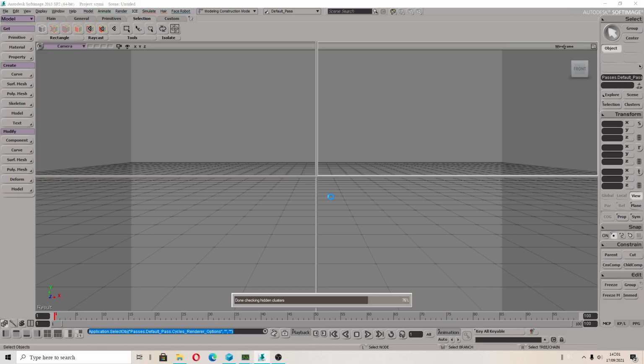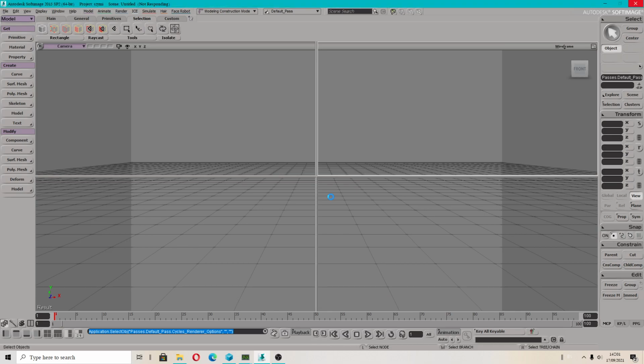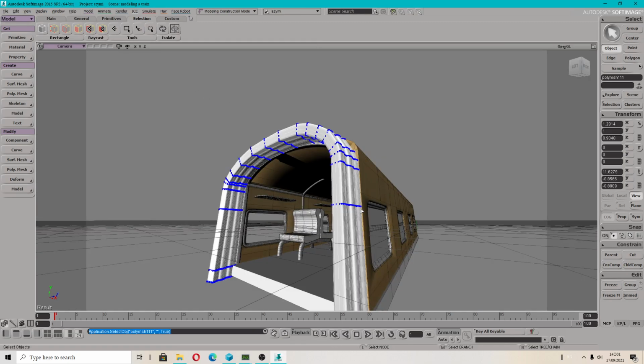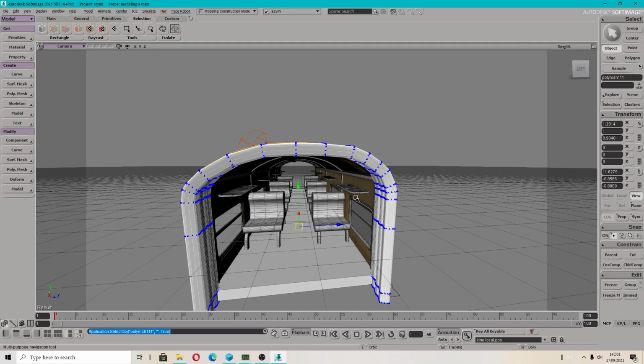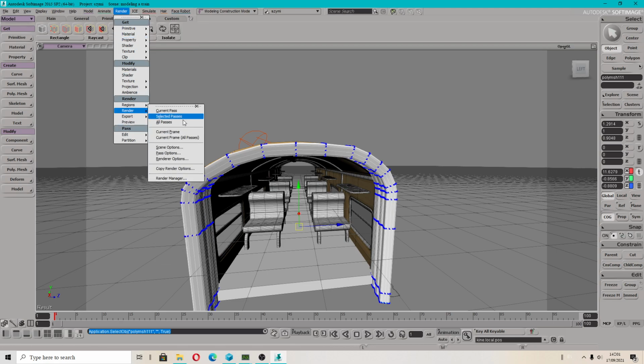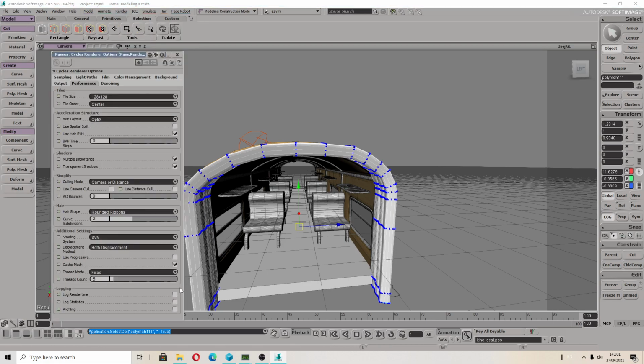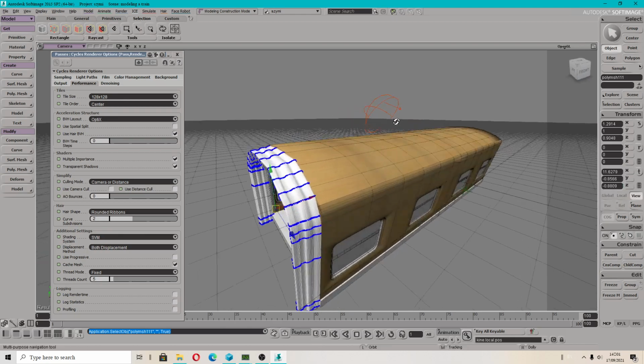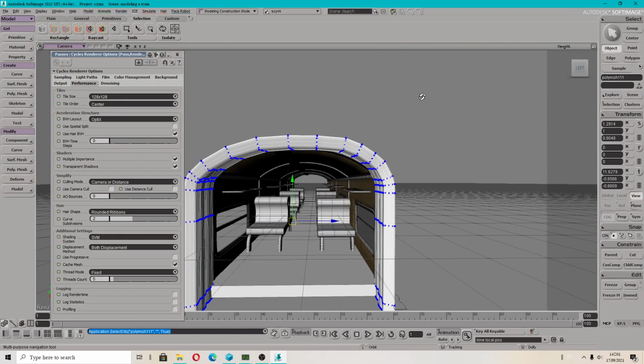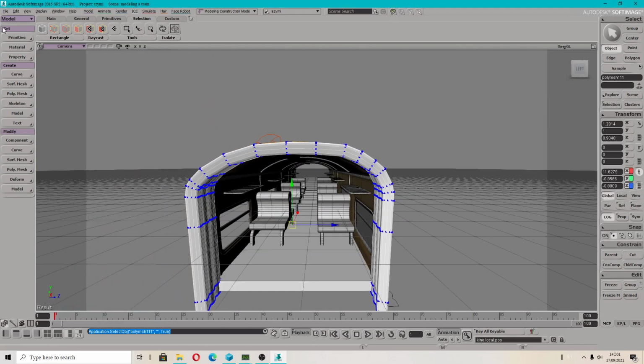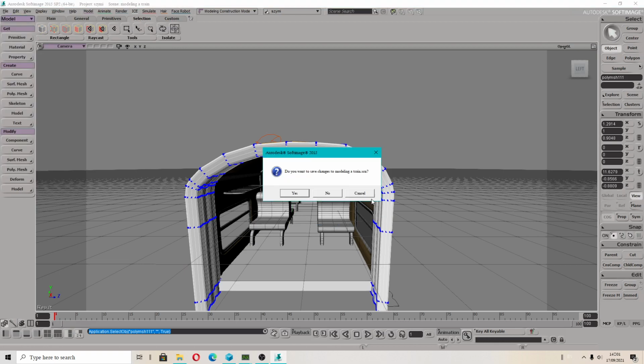I found the way how to fix that problem, because when I was opening up the scene, I couldn't see some of the settings related to my render. I will show you. When you go to render options, you don't have a visible graphics card anymore. This is a big issue I was facing.